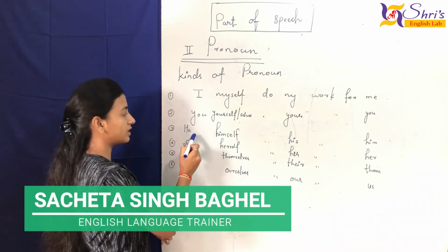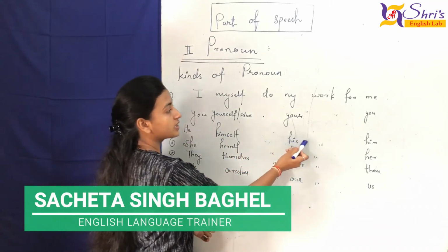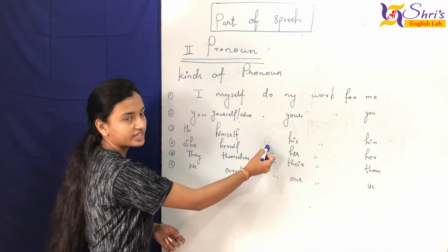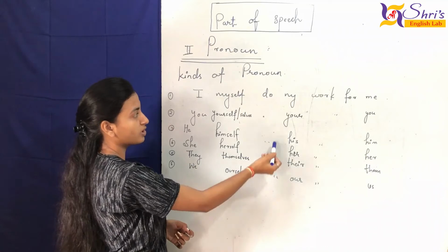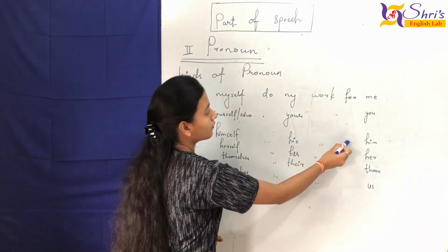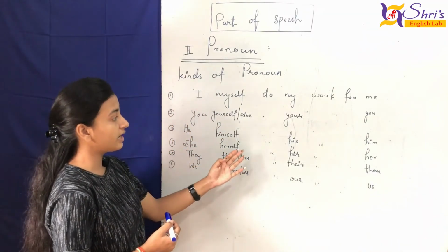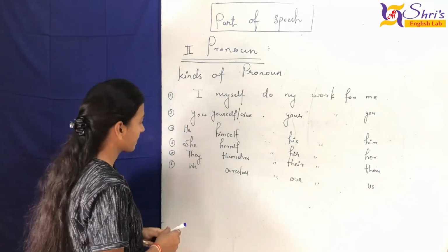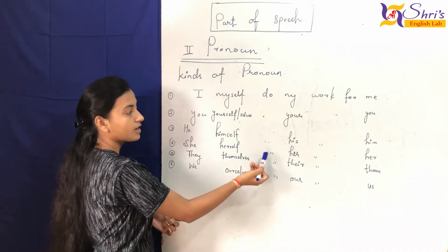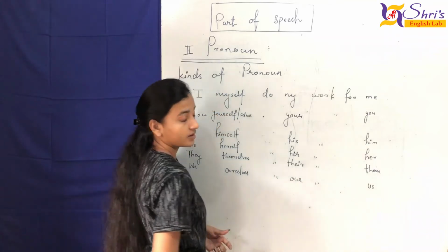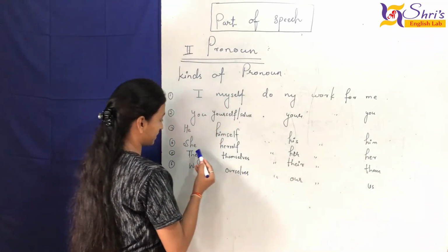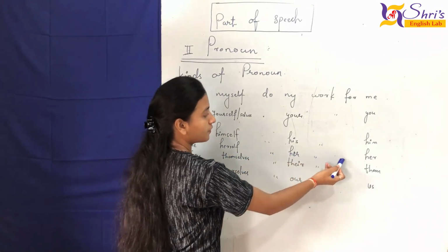Here we have third person he: he himself does his work for him. As I mentioned, these are the same, so I'm not writing them down, but you have to understand it on your own, because do is the same format. So he himself does his work for him. वो अपने लिए अपना काम करता है. In the same format, she herself does her work for her. वो अपना काम अपने लिए खुद करती है. It means she herself does her work for her.